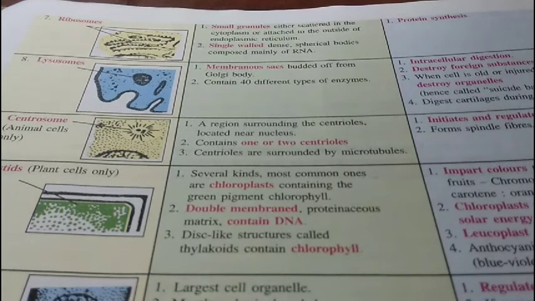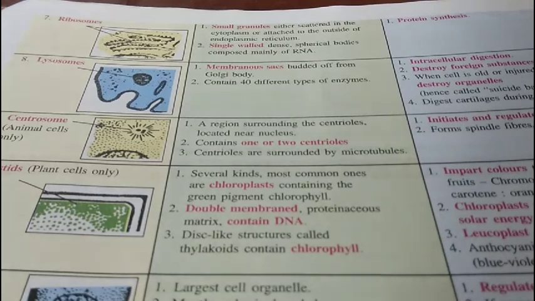Vacuoles may be covered by a covering called tonoplast. This question has come once in board. What is tonoplast? So tonoplast is the covering of the vacuoles. The main function of vacuole is to store the water and other substances, food, pigments, waste products, etc. Further, vacuoles give turgidity to the plant cells by pressing against the cell wall.